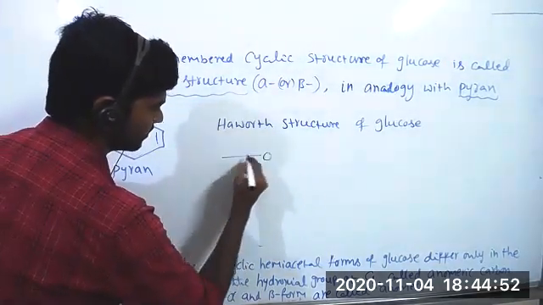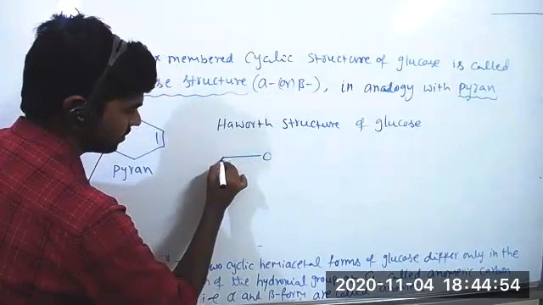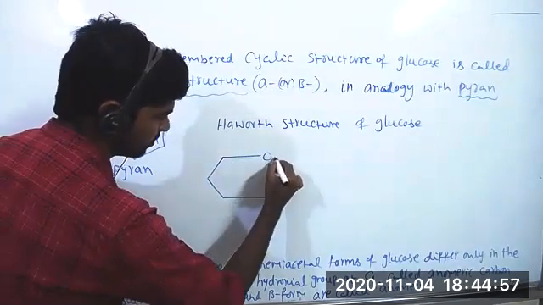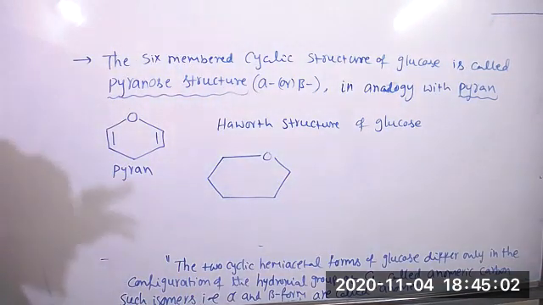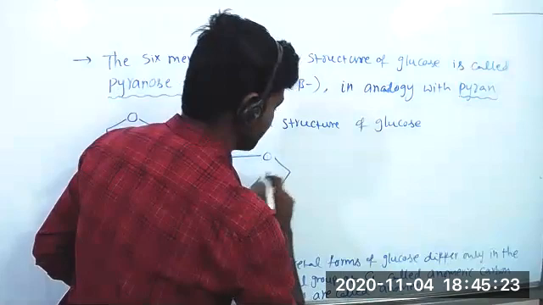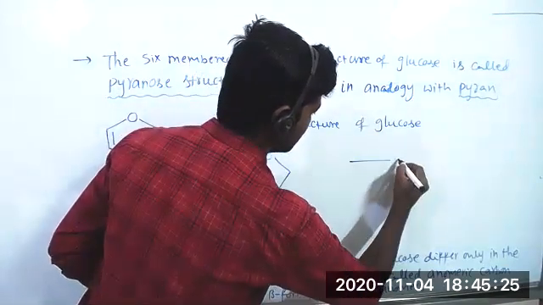This is the skeleton structure. You have to practice these alpha and beta cyclic Haworth structures, because further disaccharides and polysaccharides we write with the help of these cyclic rings only.